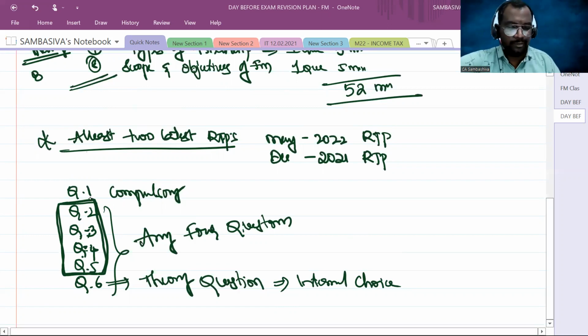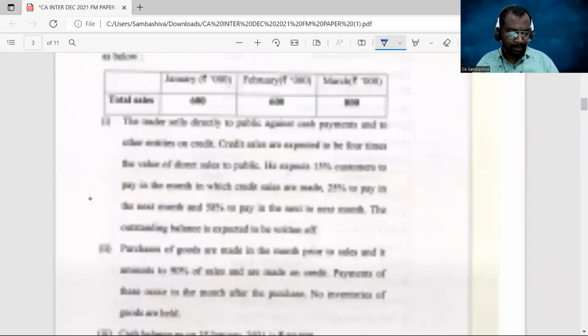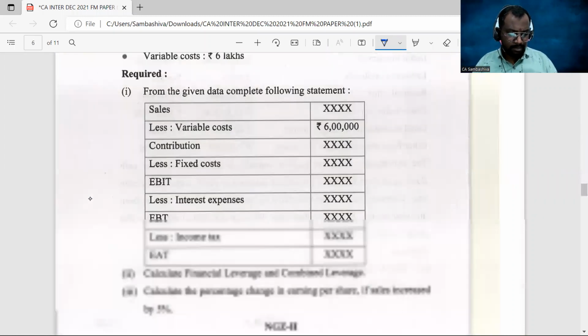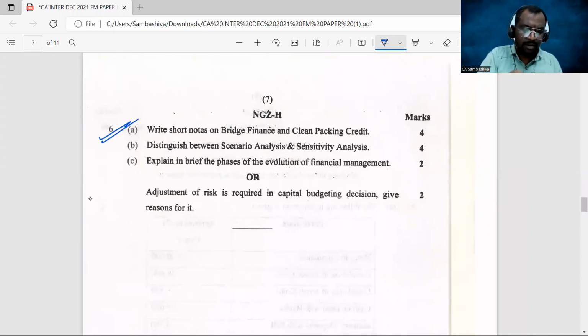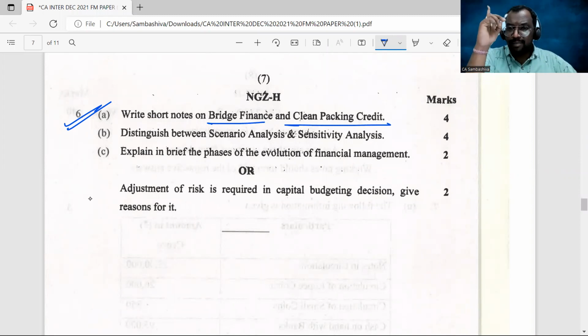Let me show you how. Come to question number 6 directly. Yeah, this is question number 6. As I said, it's going to be a theory question. You can see the very first question: bridge finance and clean packing credit, from the chapter Types of Financing.